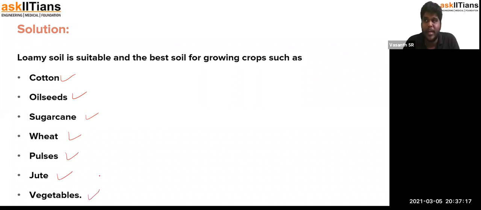Any soil that contains a lot of humus and every other composition that suits growing crops is called loamy soil. Loamy soil is very suitable for growing plants. So that's the answer about loamy soil.